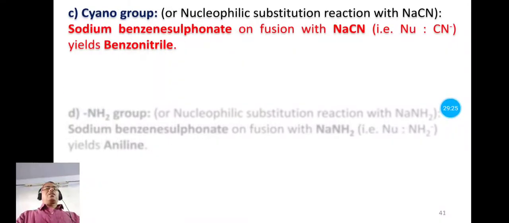Now let us see the next reaction, that is the replacement of SO3H group by cyano group. In this reaction also we have to use sodium benzene sulfonate. Means instead of benzene sulfonic acid we have to use its salt, sodium benzene sulfonate, and then fuse it with sodium cyanide, so that here cyanide ion is a nucleophile, and that replaces the sulfonic group, and we have the product benzonitrile.